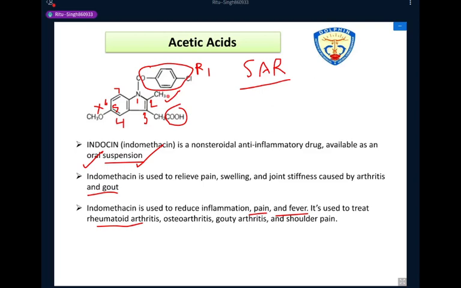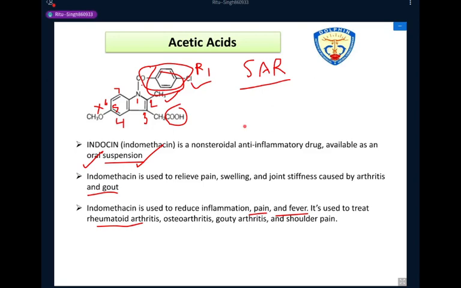Okay, the next point is related to this position. So N-benzoyl derivative, this is a benzoyl ring, and this is a nitrogen. So the N-benzoyl derivative is substituted in the para position, so this chlorine atom is attached at the para position.